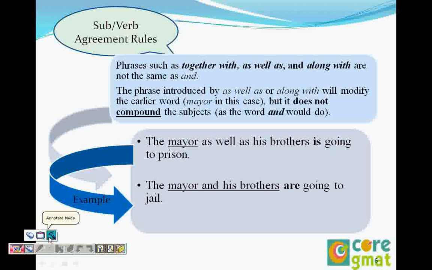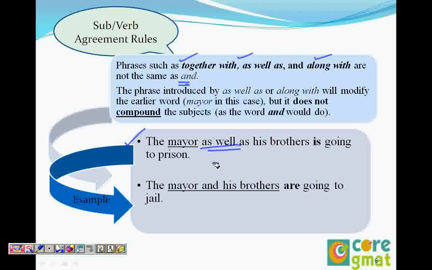When and joins two subjects, it becomes plural. But that is not the case with together with, as well as, along with. If we say the mayor as well as his brothers is going to prison, why? In the case of together with, as well as, along with, in addition to, what happens? The first noun takes the verb. This is very important, so we will repeat this again.